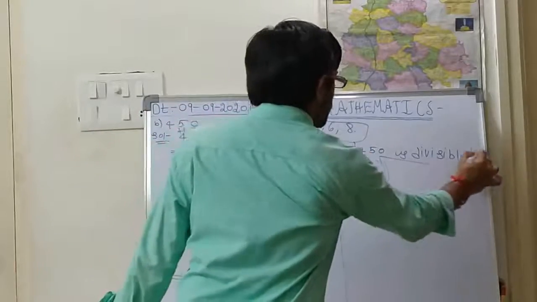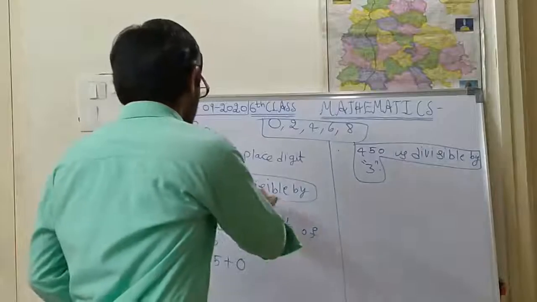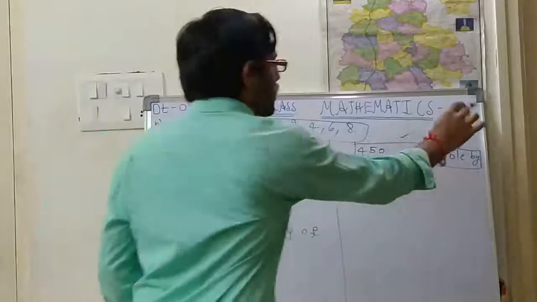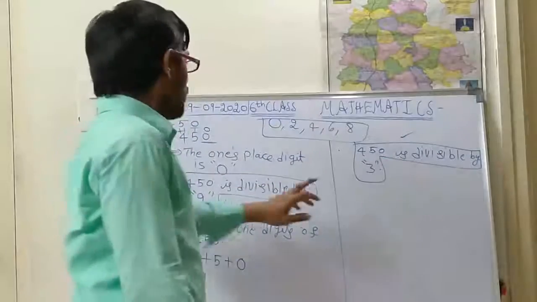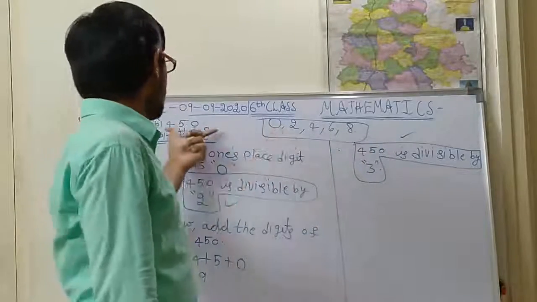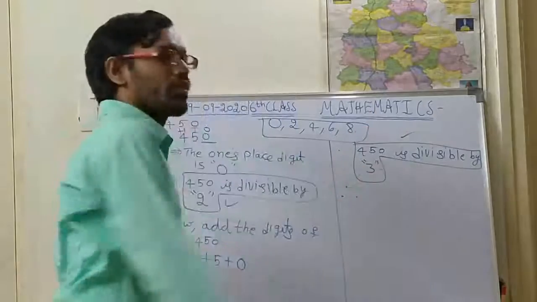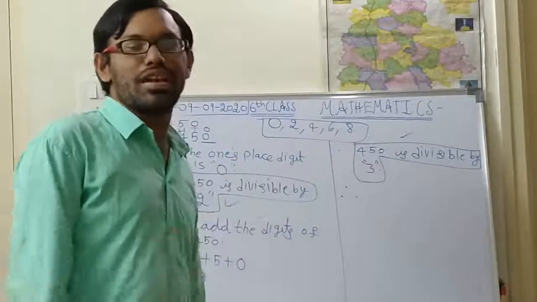So 2 are completed. This 450 is satisfying for the 2 table, and for the 3 table also it is satisfying. If a number is satisfying both the tables, then the given number will satisfy the 6 table also.